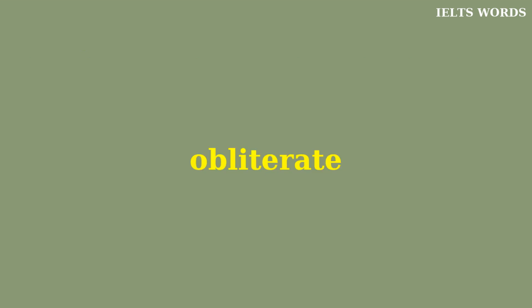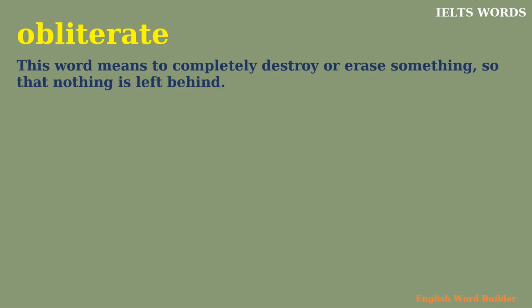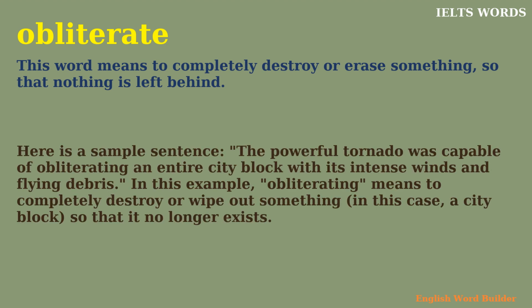Obliterate. This word means to completely destroy or erase something so that nothing is left behind. Here is a sample sentence. The powerful tornado was capable of obliterating an entire city block with its intense winds and flying debris. In this example, obliterating means to completely destroy or wipe out something, in this case, a city block, so that it no longer exists.